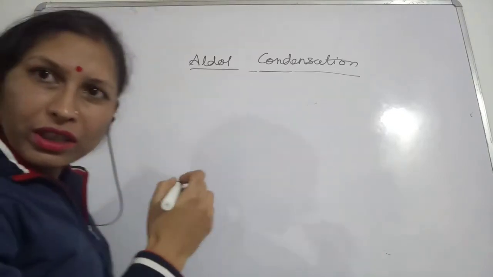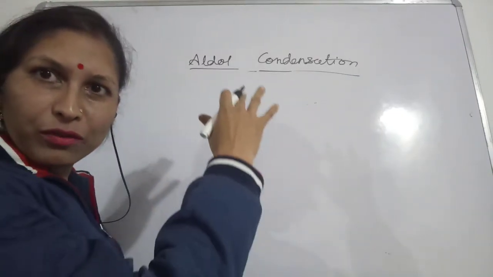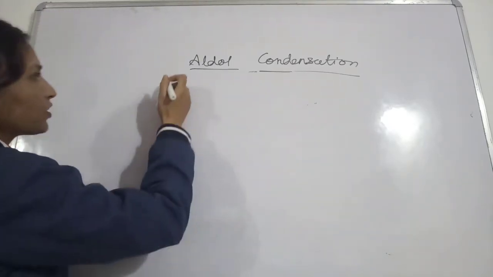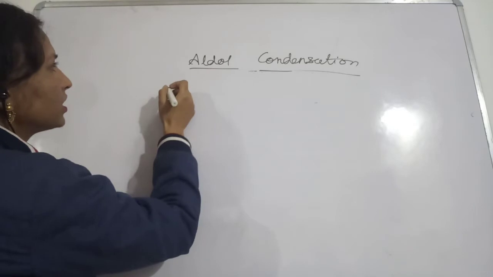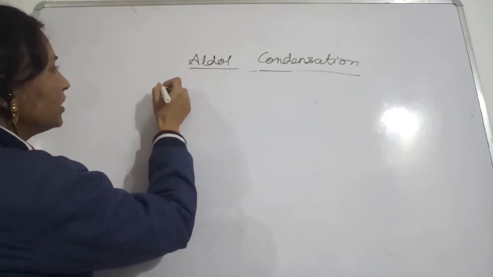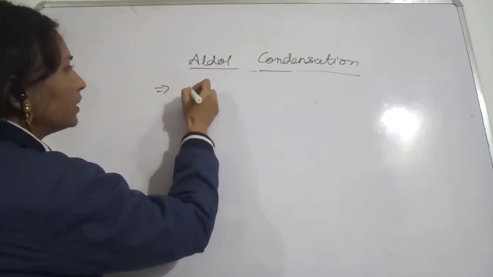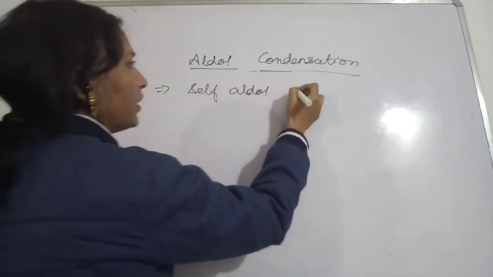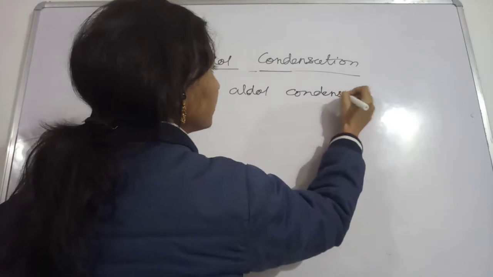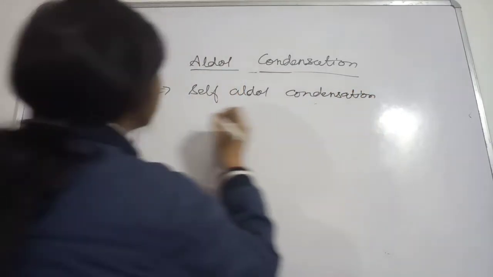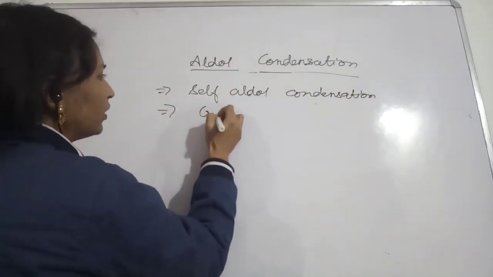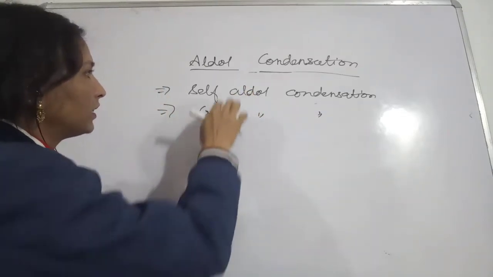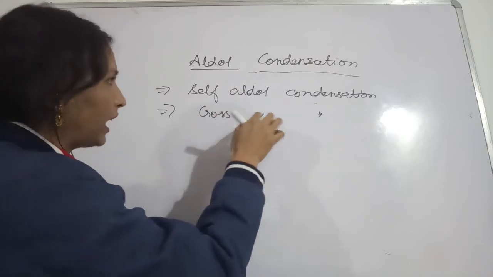So first I am giving you the statement. First you write down that, and then we will discuss the reaction. So first of all, what exactly is this condensation? Aldol condensation is divided into self-aldol condensation, then cross-aldol condensation. So what exactly the meaning is, that we are going to discuss.